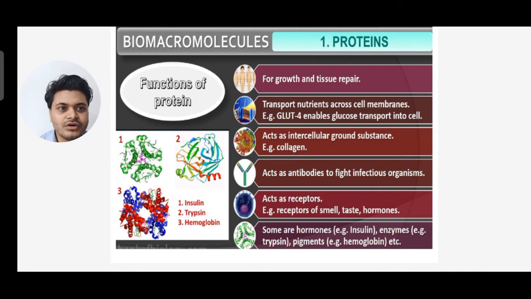And there are some hormones, example insulin, some enzymes, example trypsin, and some pigments, example hemoglobin. These are very important functions of protein. Protein has very important functions in our body, for growth and tissue repair. On the left-hand side you can see in the figure the insulin structure, then the trypsin structure, then the hemoglobin structure.